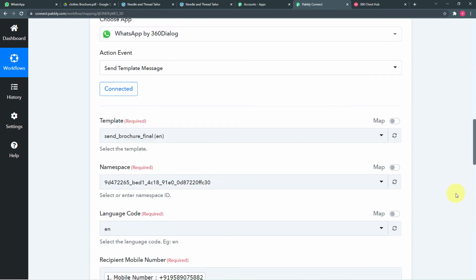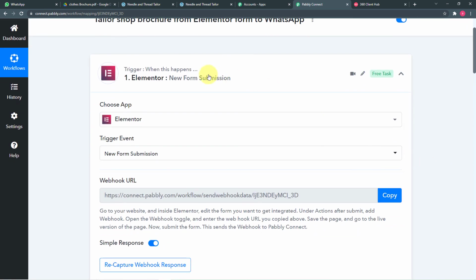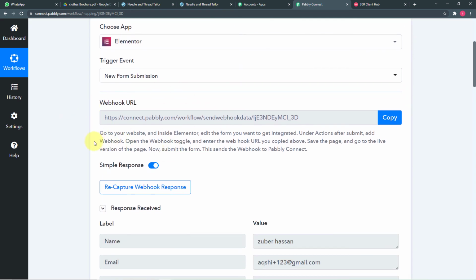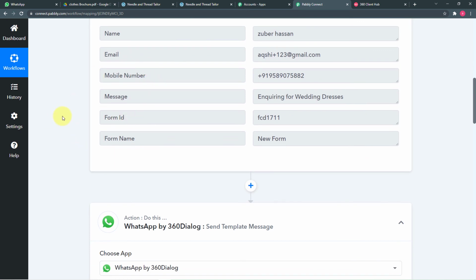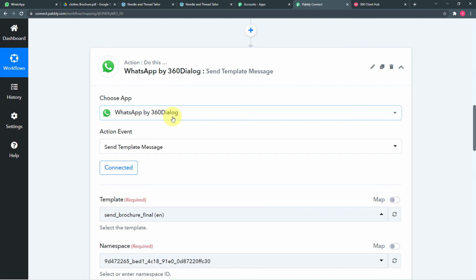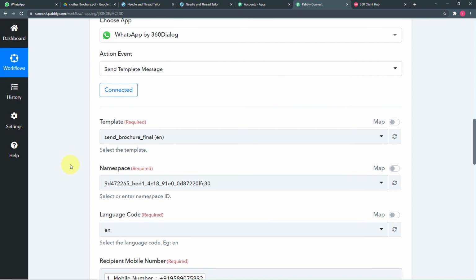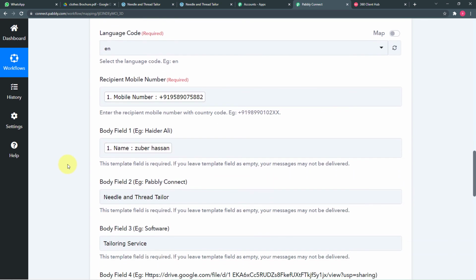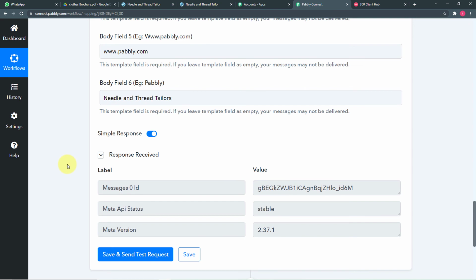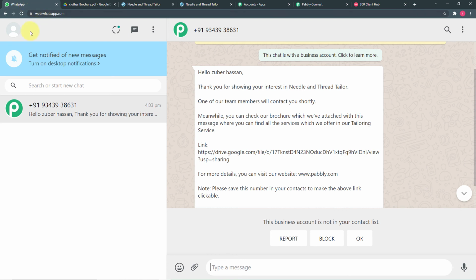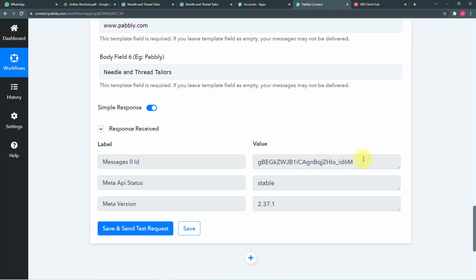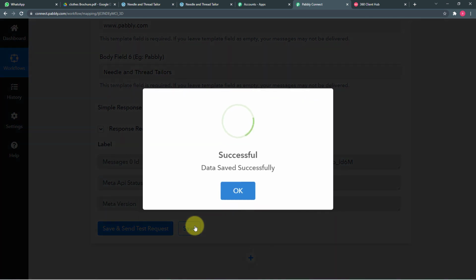Now let me give you a quick recap of what we have done here. First of all, in this trigger window, we selected the Elementor application. Then with the help of this URL, we connected our Elementor form. Then we captured the data of our form submission here like this. Then in this action window, we selected the 360 dialog application to send messages on WhatsApp. Then we selected our template. Then we mapped the data required to send the message here like this. And you have seen when I clicked here on save and send test request, that message was received here, right? So our workflow is completed. Now just click on save here.